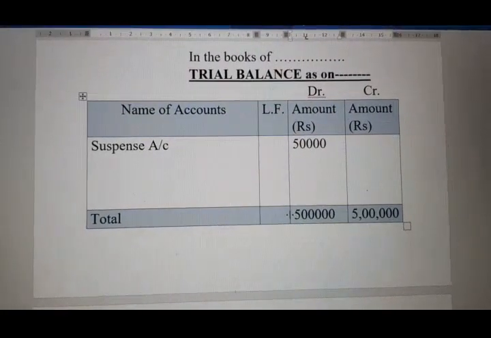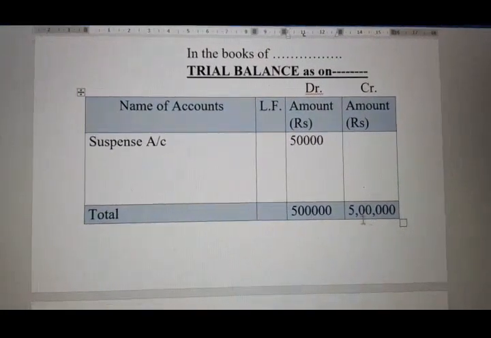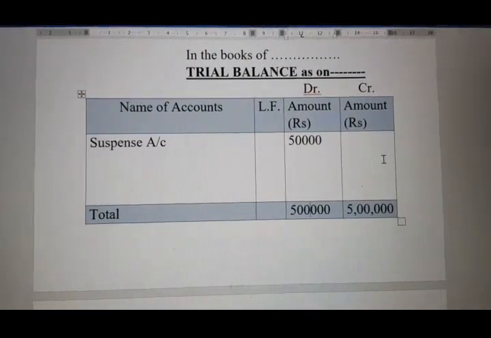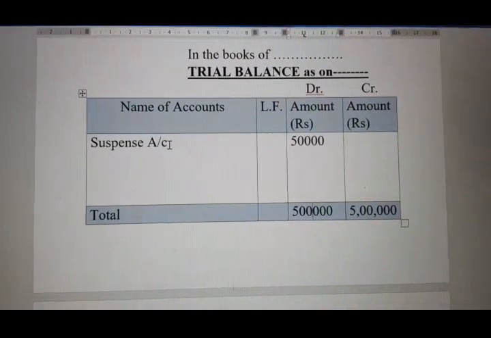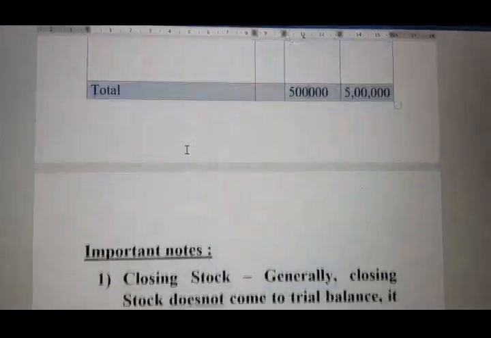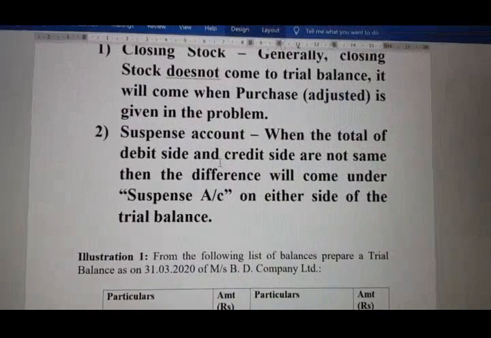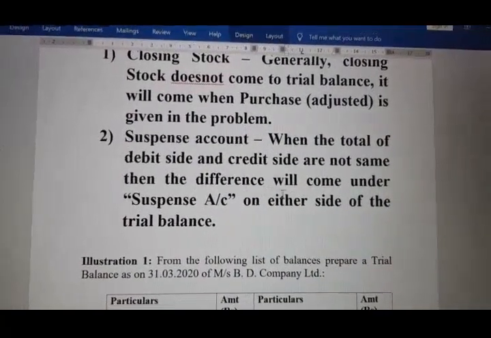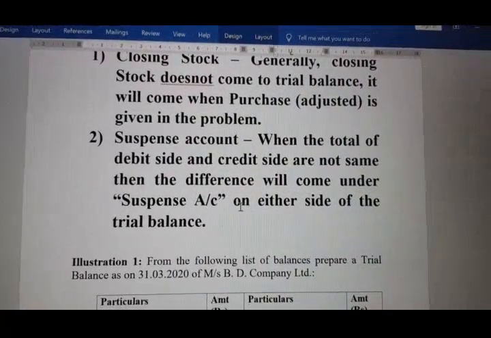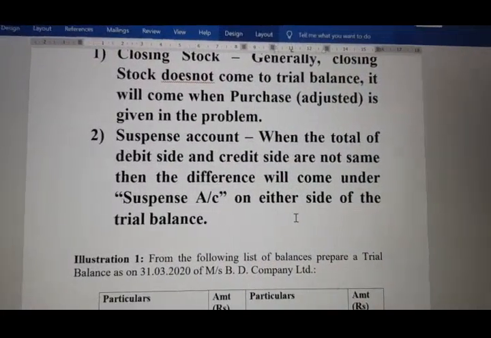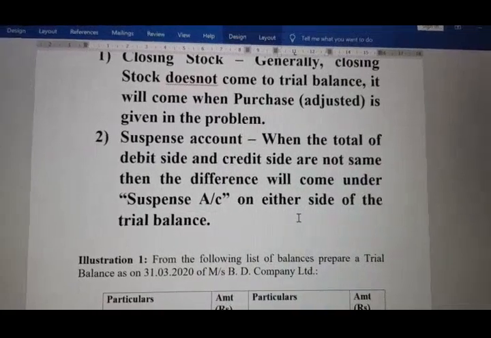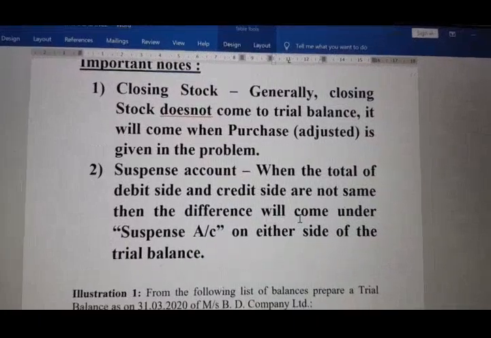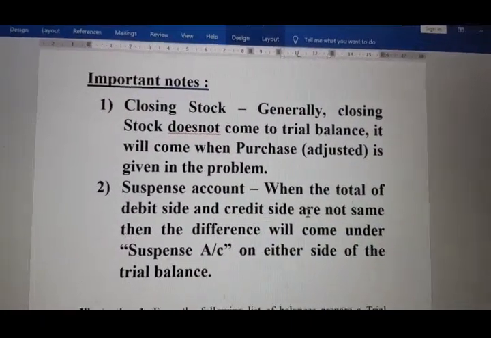If the deficit lies on the credit side, then the suspense account and the amount will come to the credit side only. So when the totals of the debit side and credit side are not the same, the difference will come under suspense account on either side of the trial balance. This means there is some mistake, and we have to search it out afterward and make the correction. Understood?